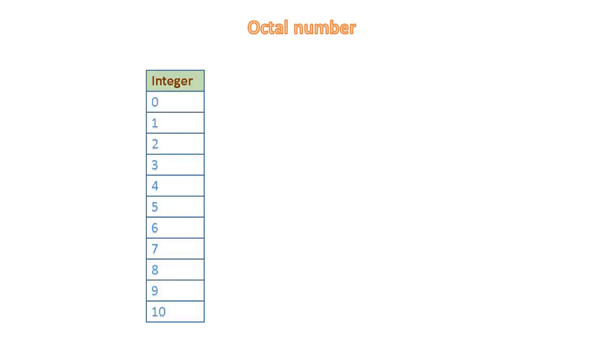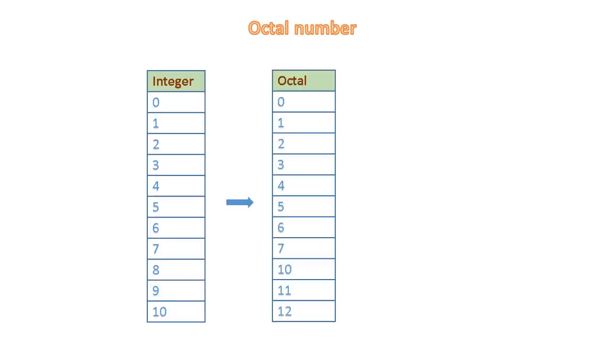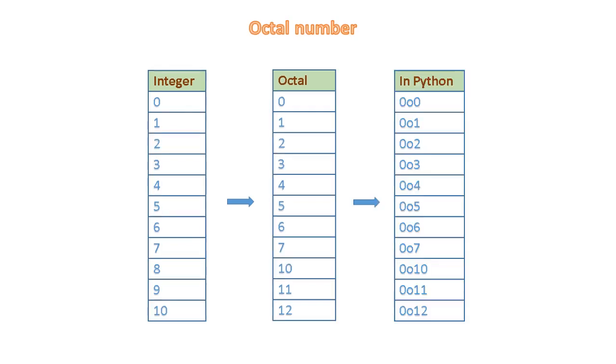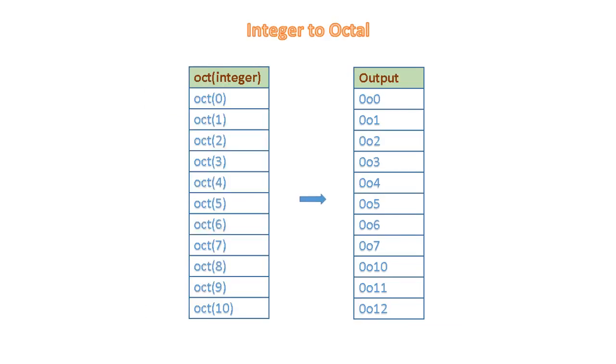Let's explore how octal numbers are represented in Python. The tabular column is a series of integer from 0 to 10. Second column is the equivalent octal number. In octal number series, from 0 to 7 it is same as integer. But after 7 it skips 8 and 9 and moves to 10. Third column is octal number represented in Python. It is preceded by 2-digit 0o, indicates that it is an octal number. To view integer in octal mode, we can use oct function.